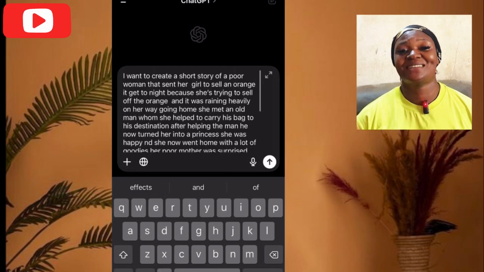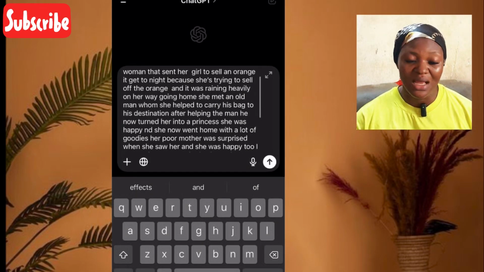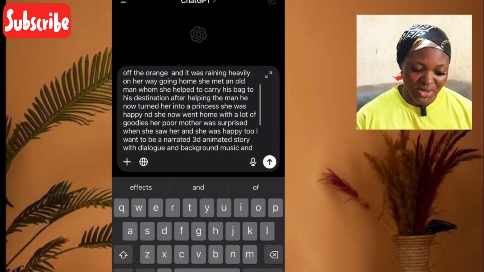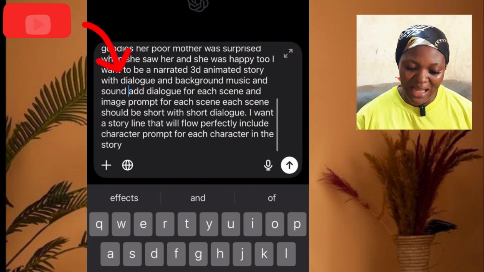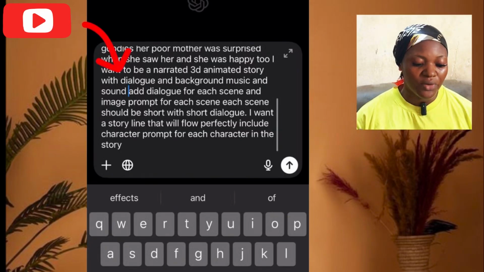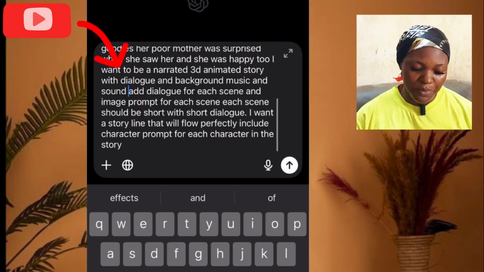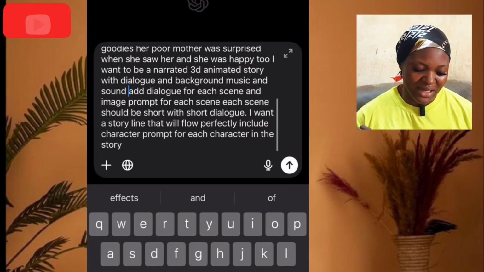As you can see, this is what I gave ChatGPT, and by the end of the narration, I just said I want a narrated 3D animated story with dialogue and background music and sound for each scene, an image prompt for each scene. Every scene should be short with short dialogue. I want a storyline that will flow perfectly.